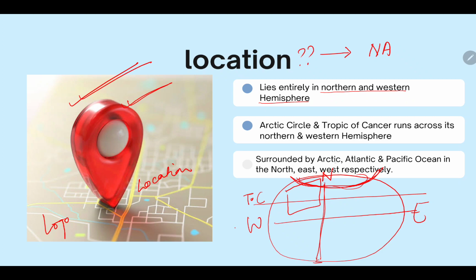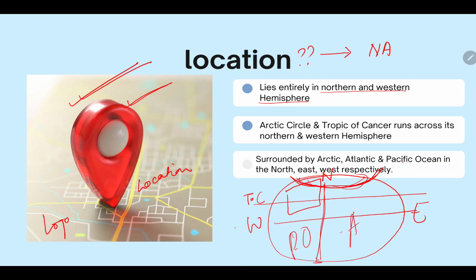Now it is surrounded by the Arctic, Atlantic and Pacific Ocean in the north, east and west respectively. So North America is surrounded by the Arctic in the north, the Atlantic in the east, and the Pacific Ocean in the west.